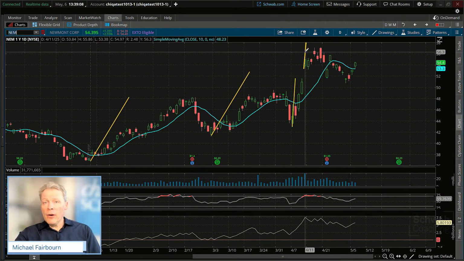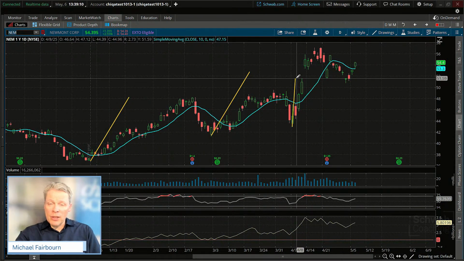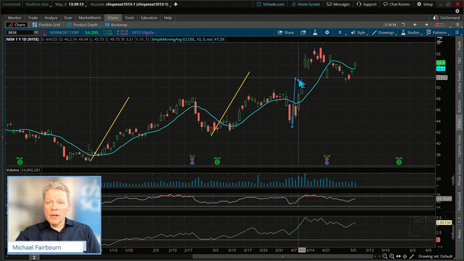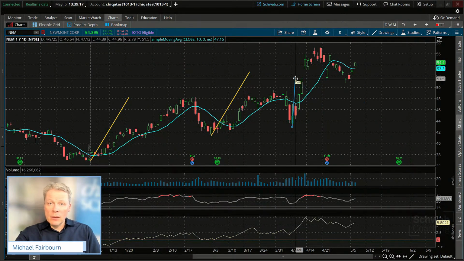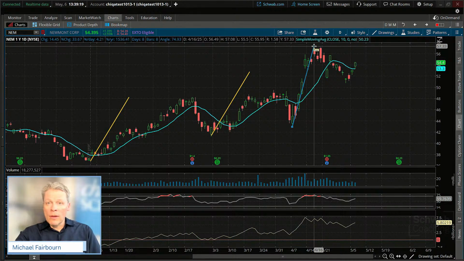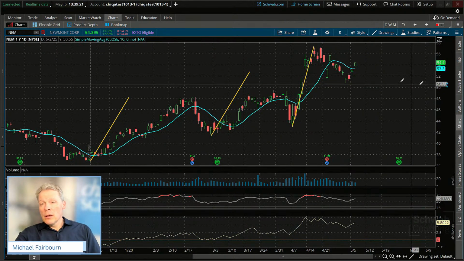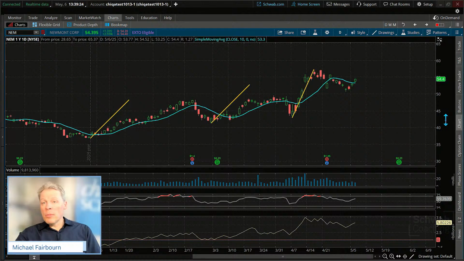This is the flag pattern. You can see it was a bigger flag right here. I'm going to extend this up. I'm going to activate that drawing and just draw it up to the top here. Activate, try to grab it. There we go. So to that high, approximately, where would this target be long term?